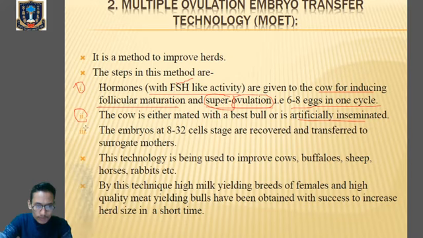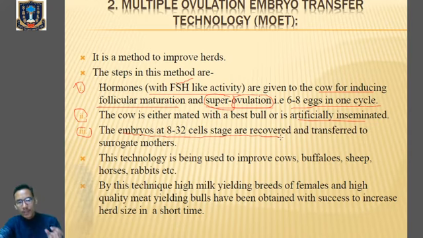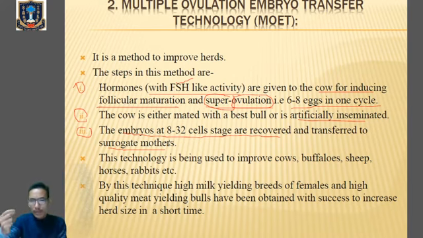So after mating or artificial insemination, the embryos at 8 to 32 cell stage will be recovered from the female. From the cow, the embryo at 8 to 32 cell stage will be recovered and transferred to the surrogate mother. Clear? That embryo will be inserted into the surrogate mother, and the growth of that embryo occurs within the body of the surrogate mother. Again, that cow will be available for a second round of MOET.